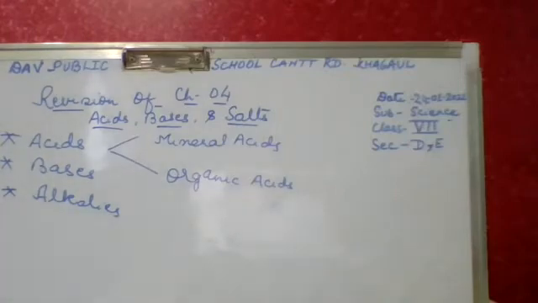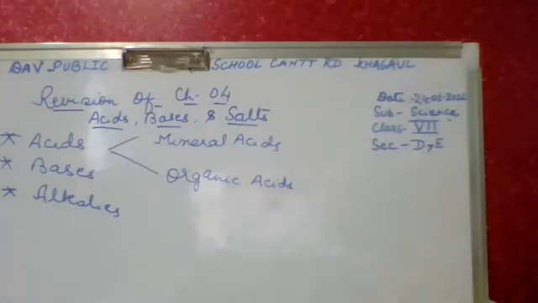All the indicators that we are using in our day-to-day life, whichever names are mentioned in your book. China rose and hibiscus are the same thing. Phenolphthalein.